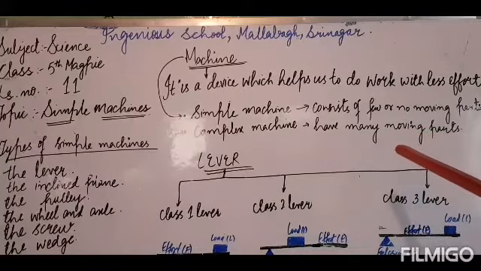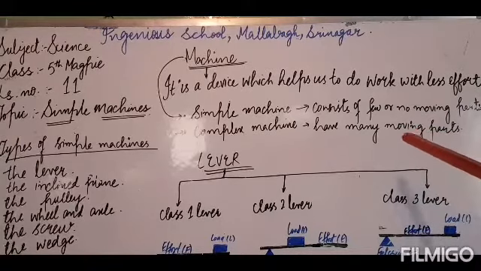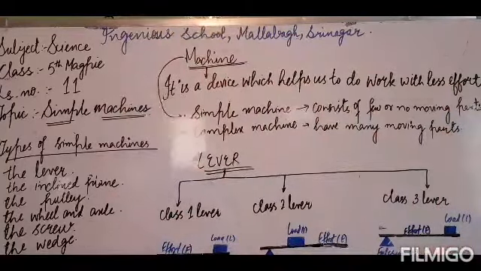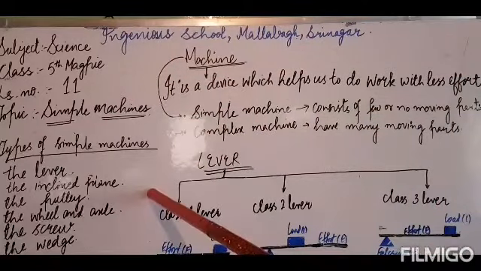Complex machines have many moving parts. Washing machine, vacuum cleaner, lawnmower, these are all examples of complex machines. Got it? Very good. In this chapter, we are going to learn about simple machines.